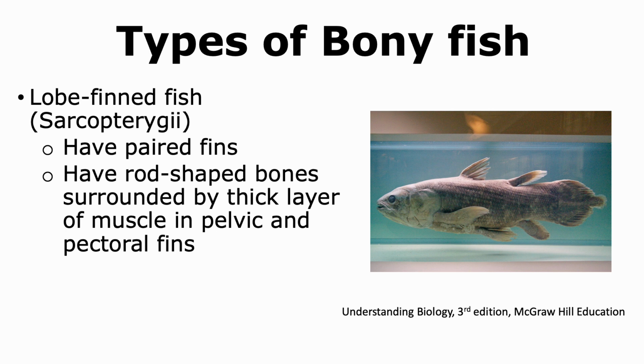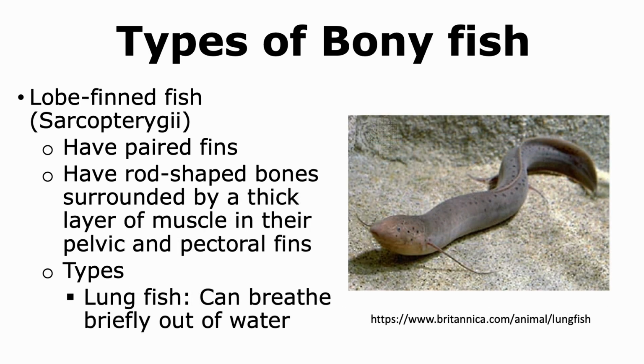There are some different types of lobe-finned fish, including coelacanths. For a long time, it was thought that the coelacanths had become extinct. However, one type of coelacanth was observed, and hence we do see one type of coelacanth in nature today. Another type of lobe-finned fish are the lungfish. They can breathe very briefly out of water because they have these primitive lungs. There aren't that many around, but we do have lungfish still present with us today in the world.